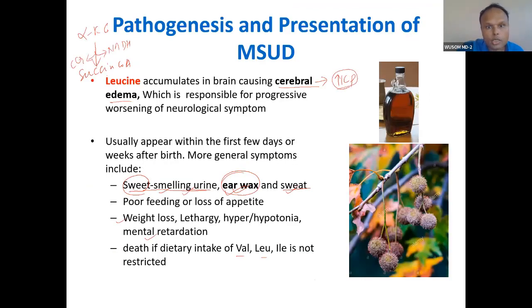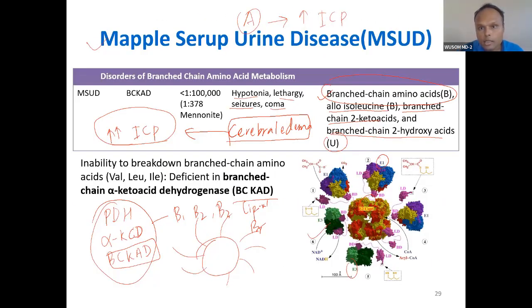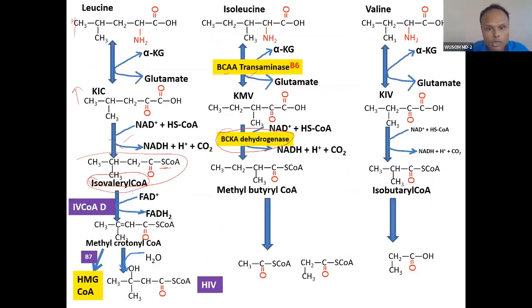So you can see in the presentation here, branched chain amino acids are high, and then isoleucine, and these branched chain keto acids are high. These are branched chain keto acids, these are high.